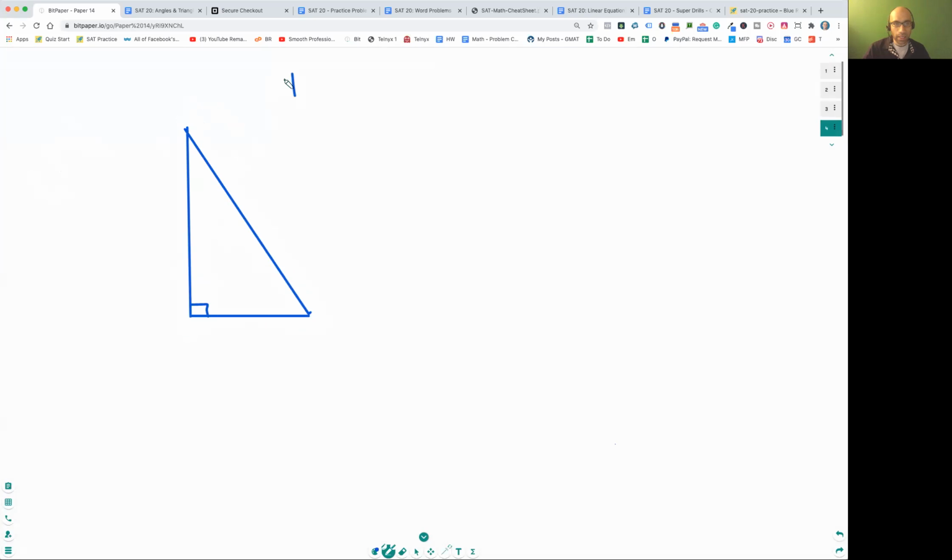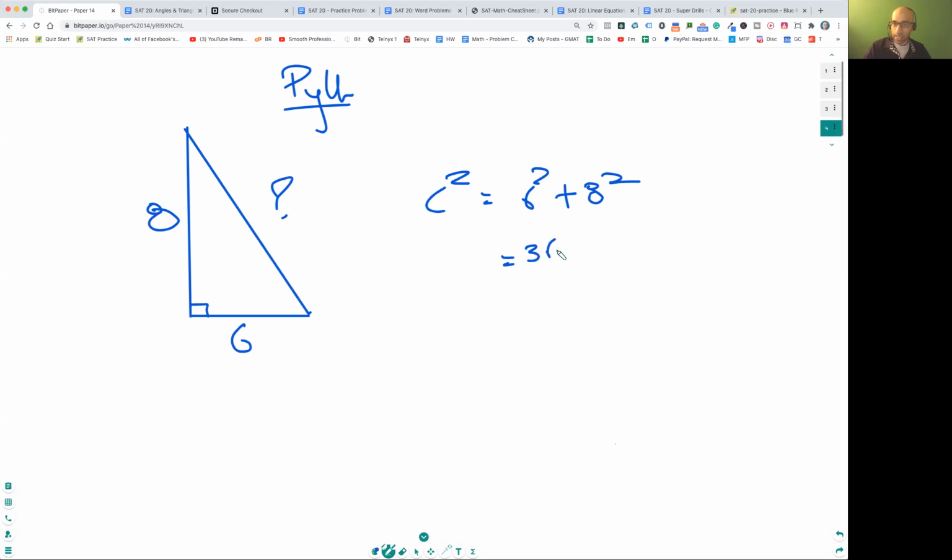Before the 30, 60, 90, though, I want to talk about the Pythagorean theorem. Okay, so the Pythagorean theorem is a, b, and c, right? So c squared is equal to a squared plus b squared. Super easy. Now, let's try one super easy example. What if this is 6 and 8? What do you think this is? And many of you know it already, right? c squared is equal to 6 squared plus 8 squared, right? 6 squared is 36. 8 squared is 64. And that's c squared. 36 plus 64 is 100, right? And so c is equal to 10. So this is 10. Super easy Pythagorean theorem.